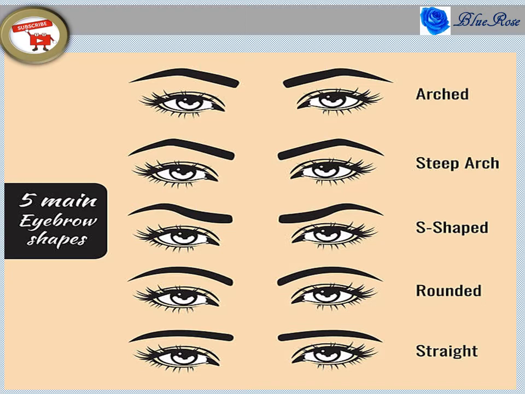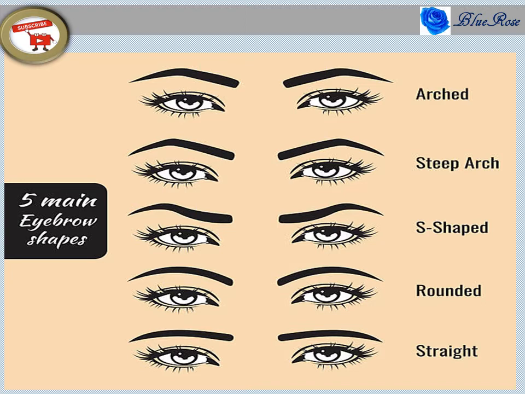About 97% of the time these 5 shapes are repeated, so keep in mind these 5 main eyebrow shapes are sufficient.